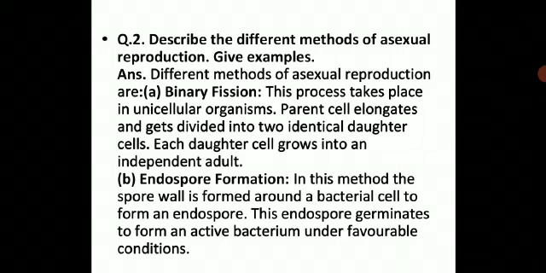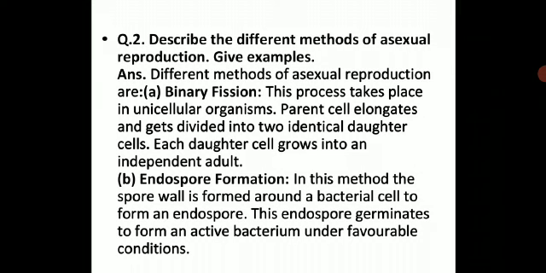We'll go to the next, question number 2. Describe the different methods of asexual reproduction and give examples. Let us see now. Different methods of asexual reproduction we have already done. So here you have binary fission, the first one. This process takes place in unicellular organisms where a single cell is present. The parent cell elongates and gets divided into two identical daughter cells. Each daughter cell grows into an independent adult. So this is binary fission.